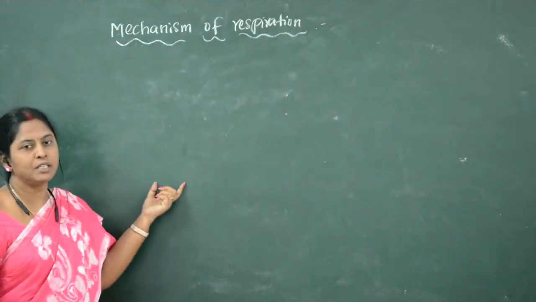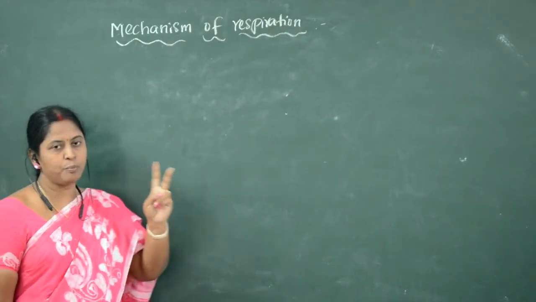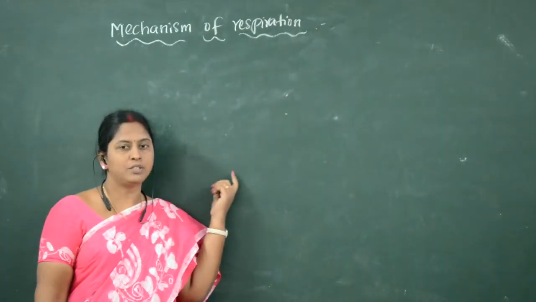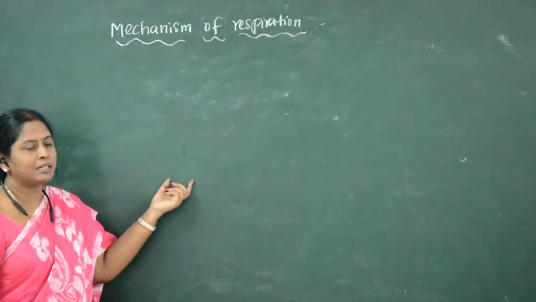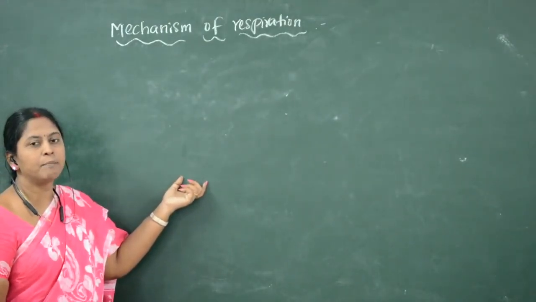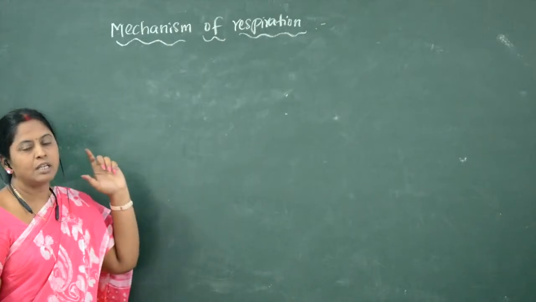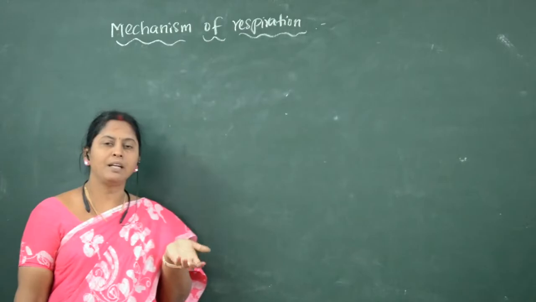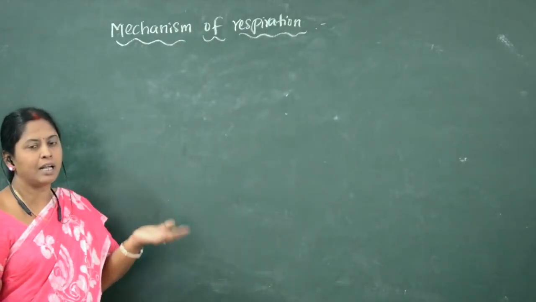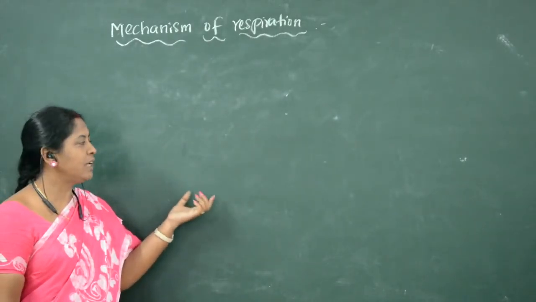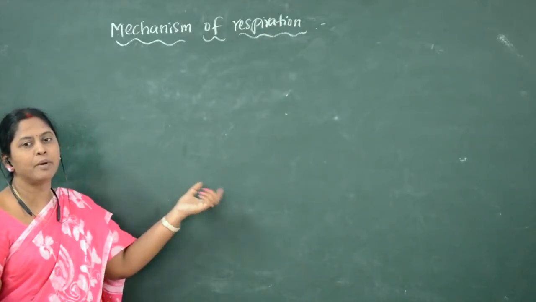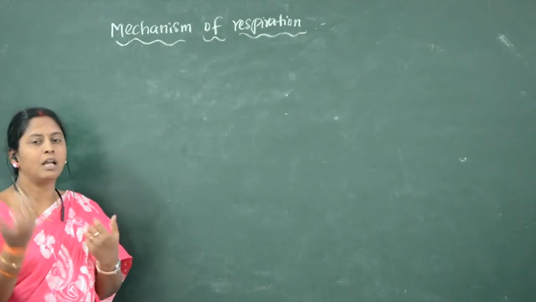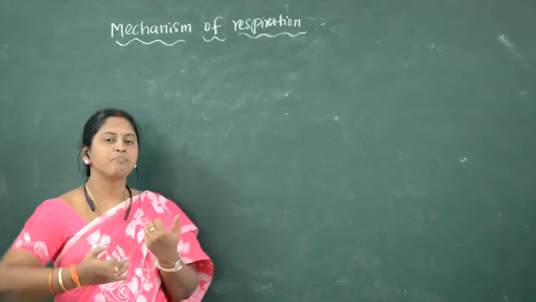And also we have seen these lungs consist of 2 parts. One is conducting part, another one is respiratory part or exchange part. Conducting part starts from external nostrils, nasal chambers, nasopharynx, larynx, trachea, bronchi and bronchioles. Whereas the respiratory part occurs in alveolar ducts and alveoli towards the blood.